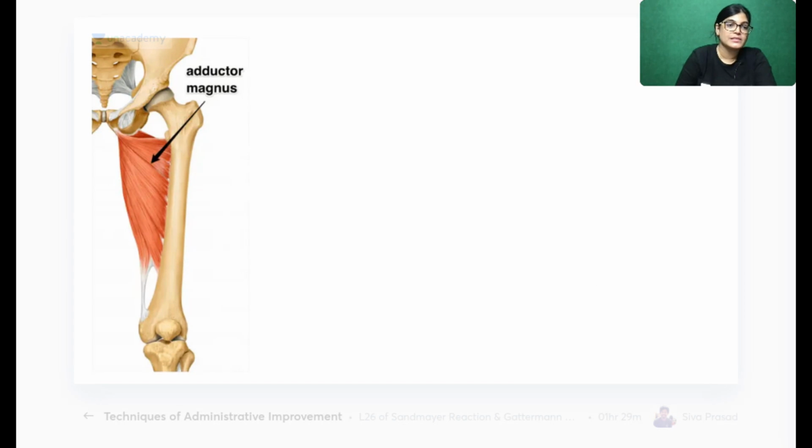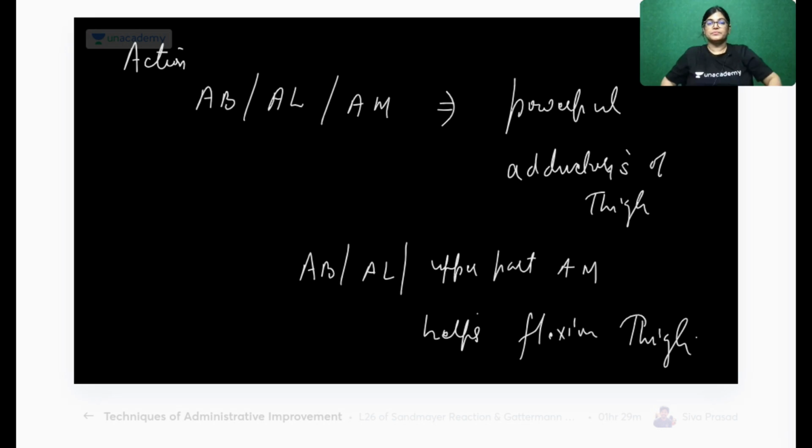Now moving on to the next muscle, adductor magnus. You can see here a part of the magnus muscle is going down and inserting into the adductor tubercle.